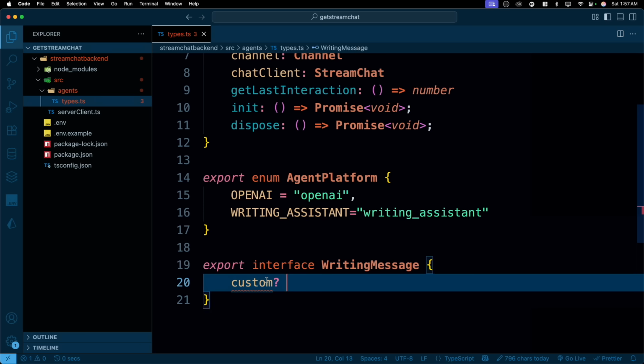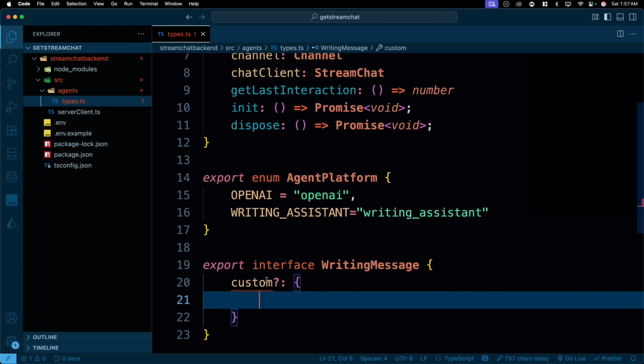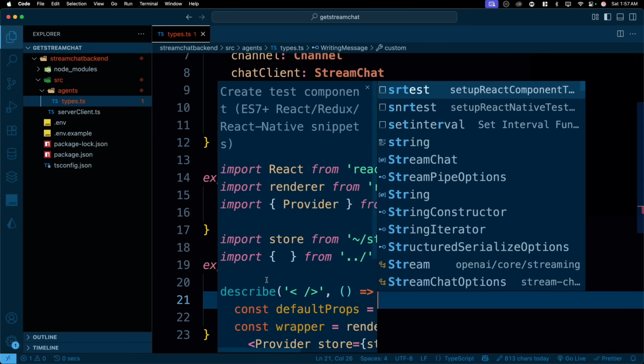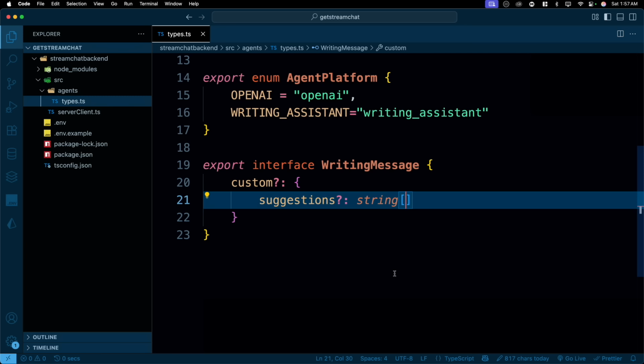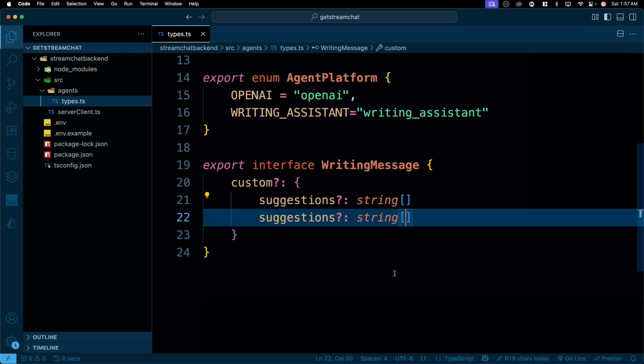What do we have inside this custom? Let me show you. So once you have these custom messages, you will have a couple of things. First of all, you can have suggestions. So maybe you have suggestions which are optional, might be there, might not be there. But if it's there, usually the suggestions in these kinds of applications are an array of string, and that's how you write that. Suggestions, that's an array of string. Now, similarly, we can have some of that writing task as well. So what the interface is doing, how do you write the message? That's all what we are defining.